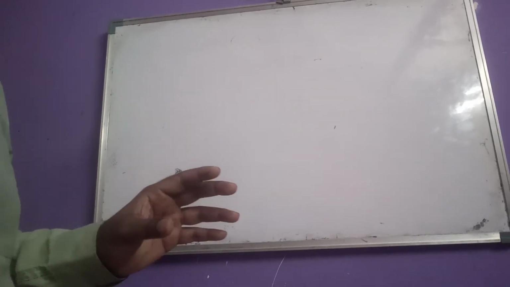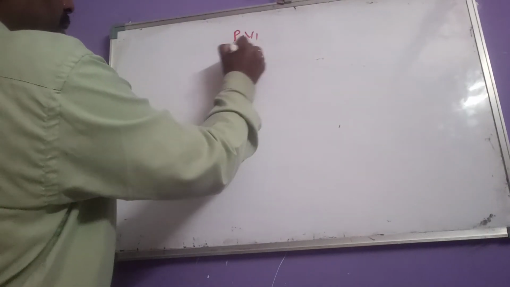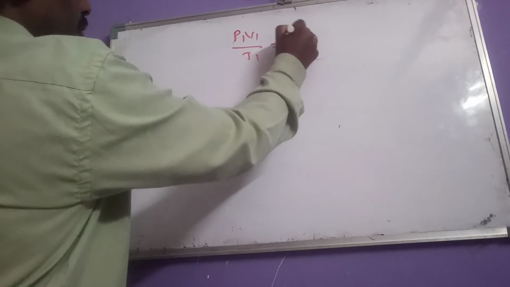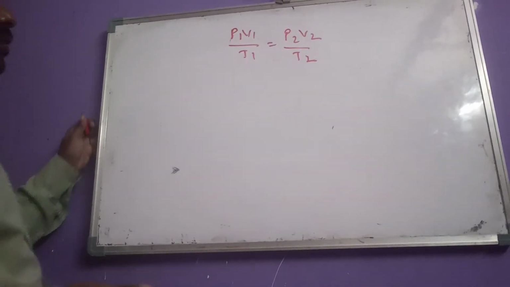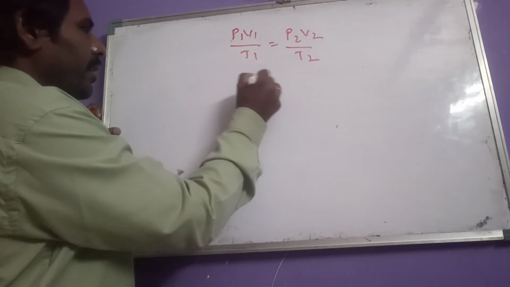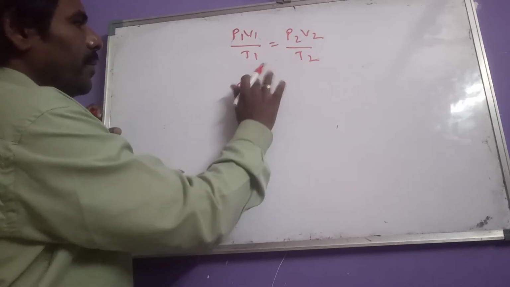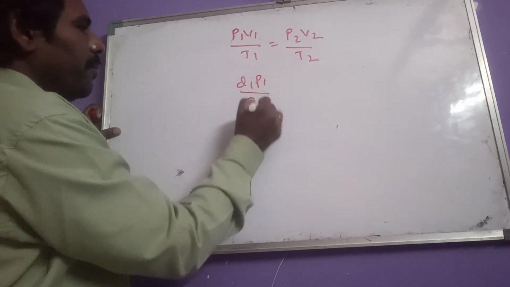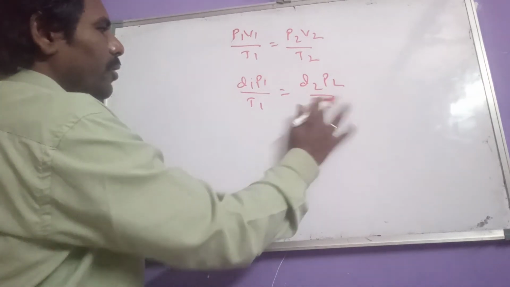And another equation is there, that is the combined gas equation. What is the combined gas equation? P1V1 by T1 equals P2V2 by T2, or this can be written as d1P1 by T1 equals d2P2 by T2.